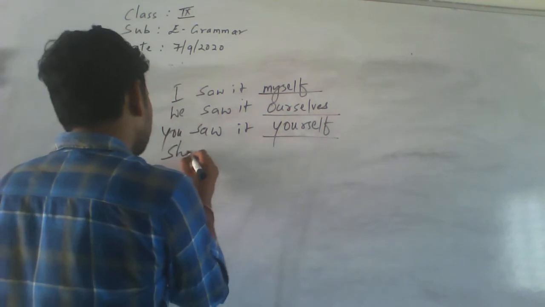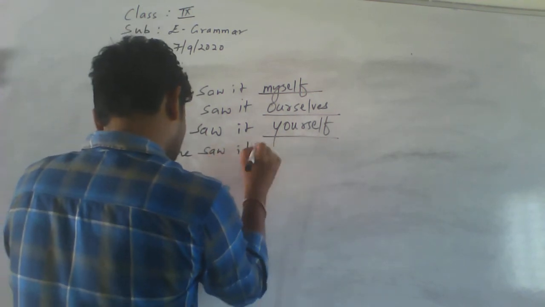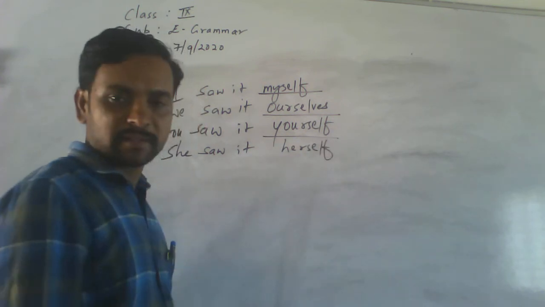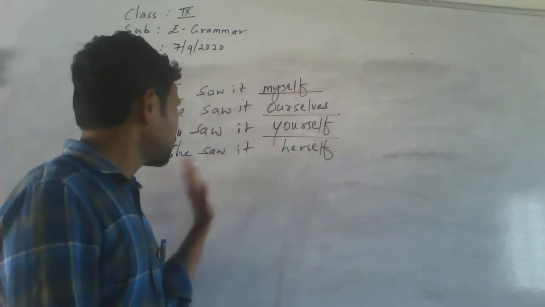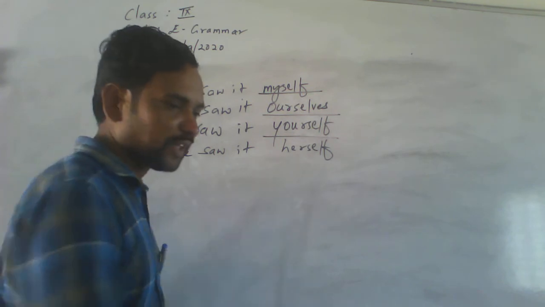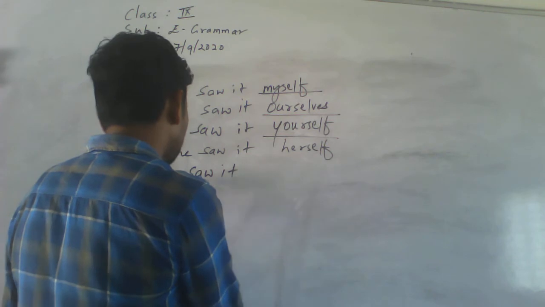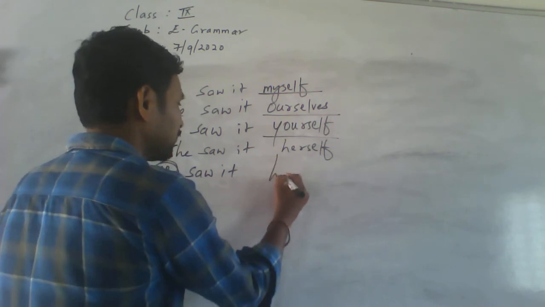Then she saw it. What do you write? Herself. She saw it herself. Then he saw it. He is there. What do you write here? Himself.